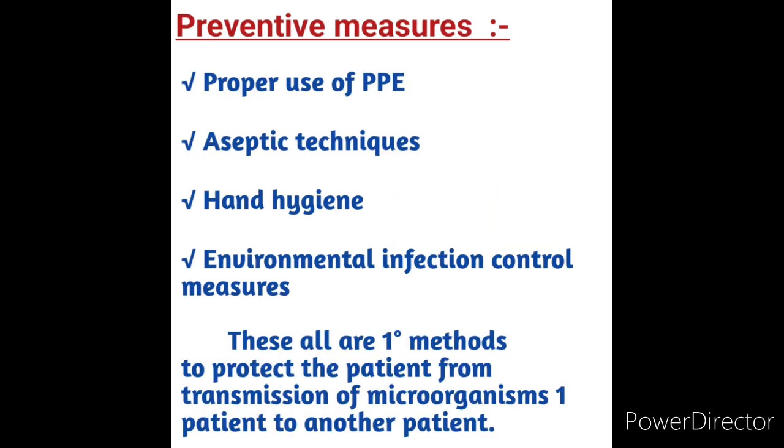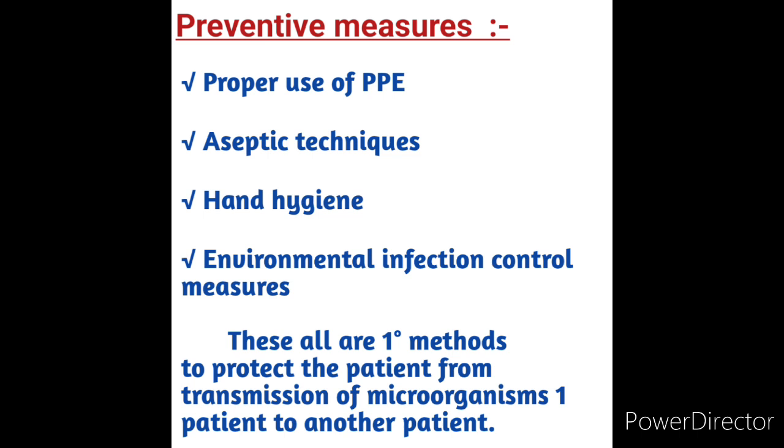Next we will discuss the preventive measures. What are the preventive measures for nosocomial infection? Preventive measures of nosocomial infection include proper use of PPE, personal protective equipment. Examples are gloves, mask, gown, cap, goggles. All these things come under personal protective equipment. And aseptic techniques, while using the aseptic techniques.